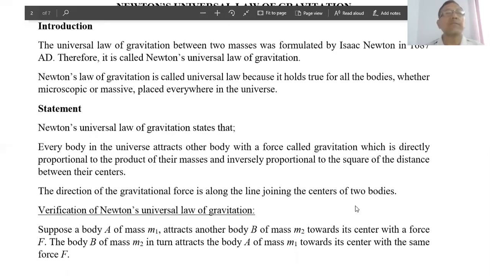Dear learners, let us go to introduce the Newton's universal law of gravitation.